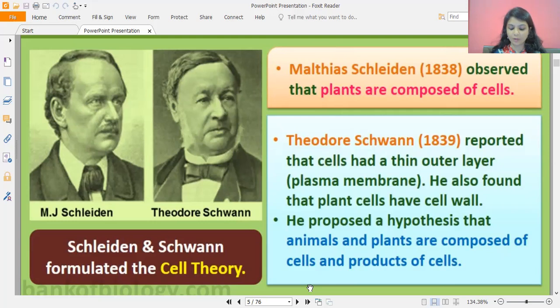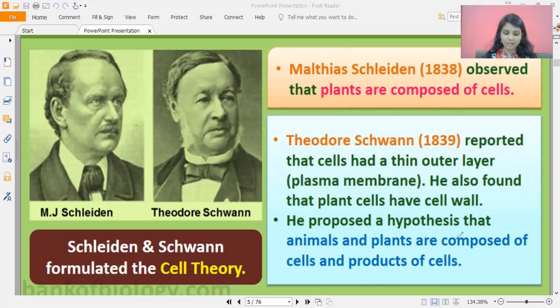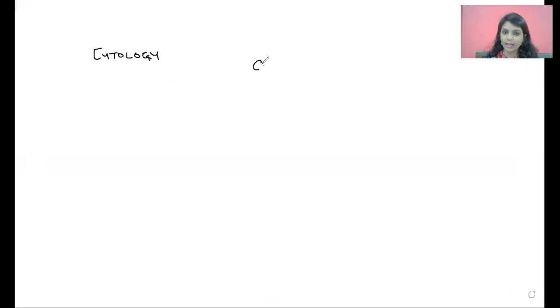Obviously, what was he studying? Plant cells. And since he was studying plant cells, he said that plants are composed of cells. Now, let's write down the various points which you will already know about the cell theory. I'm sure you know these are the facts about any cell. So let's dive into it and study the various pointers.